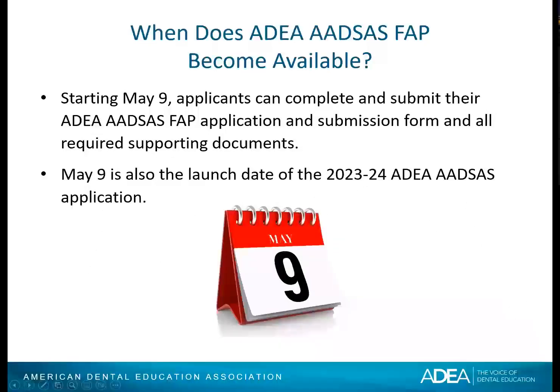All right, so when does ADEA AADSAS FAP become available? Starting on May 9th, applicants can complete and submit their ADEA AADSAS FAP application and submission form, along with all the required supporting documents. May 9th is also the launch date for the 2023-24 ADEA AADSAS application. Okay, so starting on May 9th, if you're applying to ADEA AADSAS FAP, you can complete and submit your FAP application.